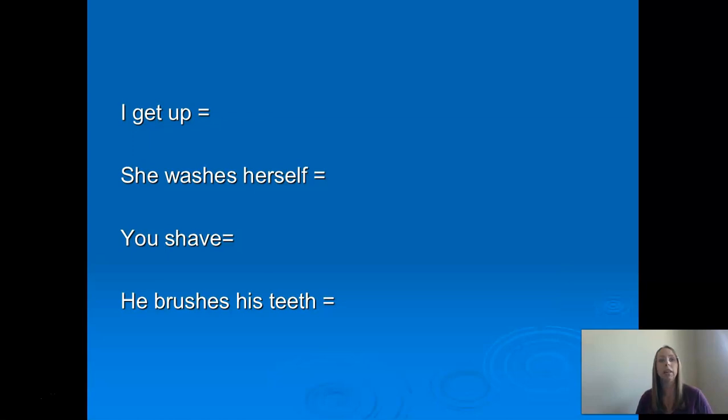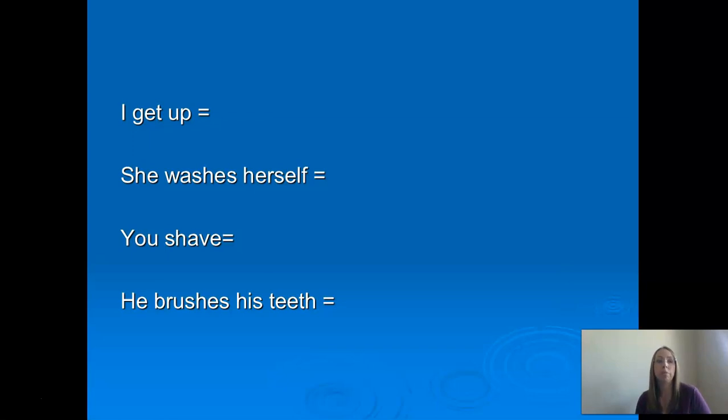So again, take a minute, more likely, pause this, and look back at the rest of your notes and see, okay, how would I put this whole sentence together? First, I need the vocabulary for the verb to get up. Then I need to think about, okay, what form am I going to use? Se, te, me, nous, vous. And then what's the ending of the verb going to be? So if you haven't paused it yet, pause it now.